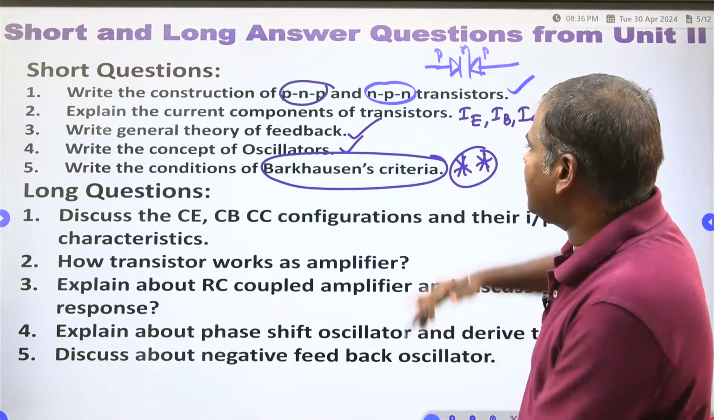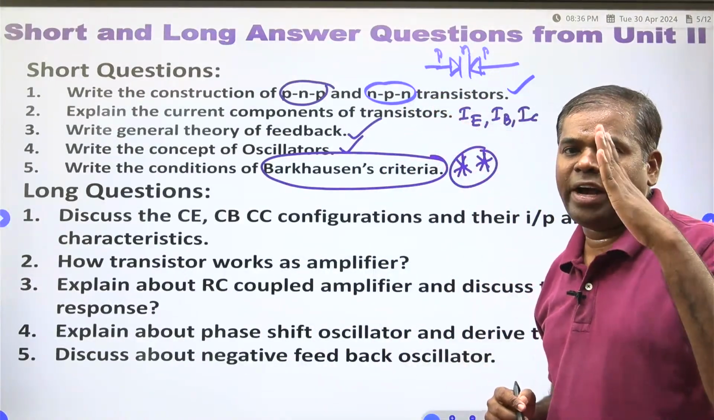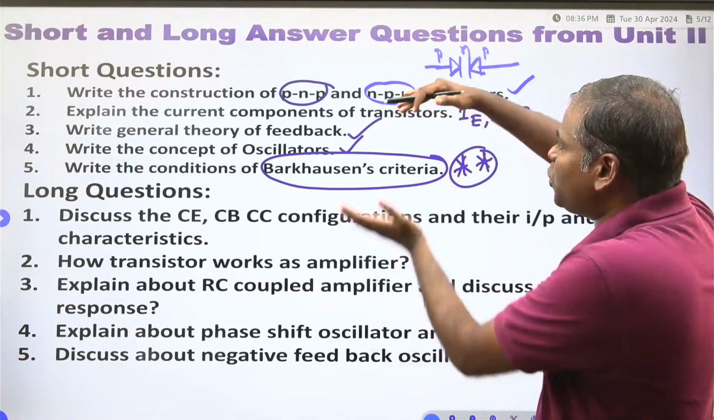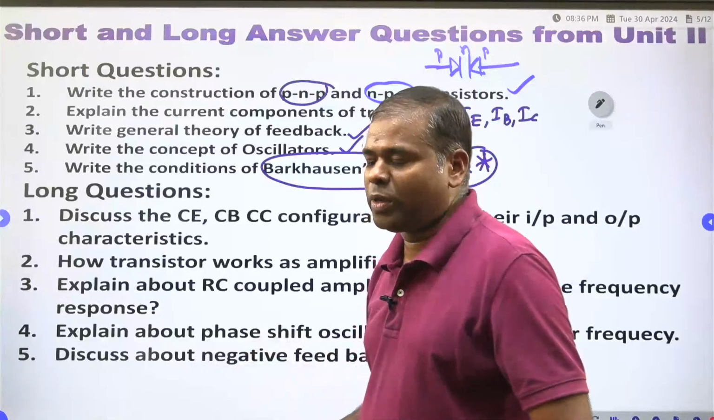Barkhausen criteria. These are the 5 short questions. Already I told you, each and every unit I make 5 short questions. You have to read these 5, that is enough for you. Now 5 long questions you have to write.